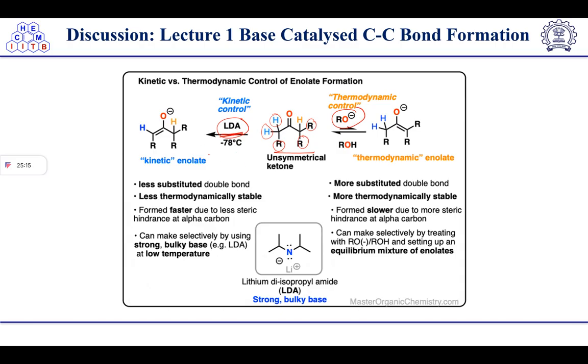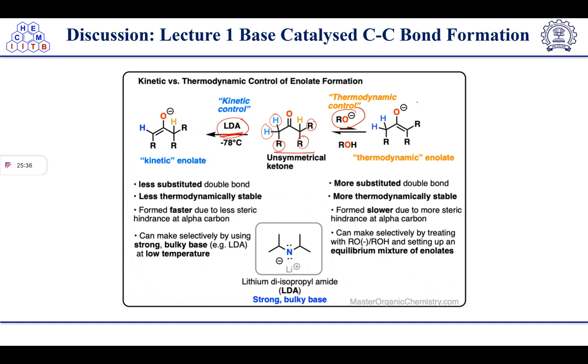It will always prefer the less substituted double bond formation, which is less thermodynamically stable, but this will form faster due to the less steric hindrance. So this reaction is fast, but this is kinetic control. Okay, so with LDA we can make this type of enolate.